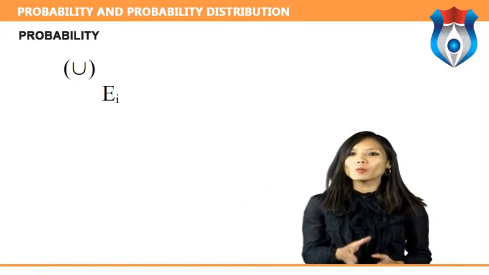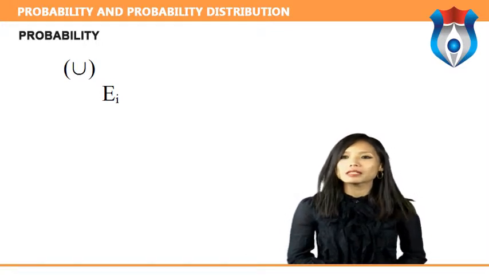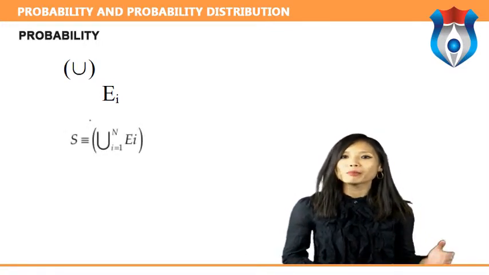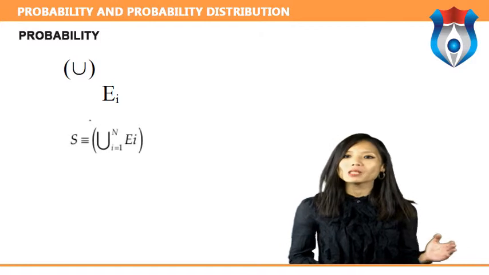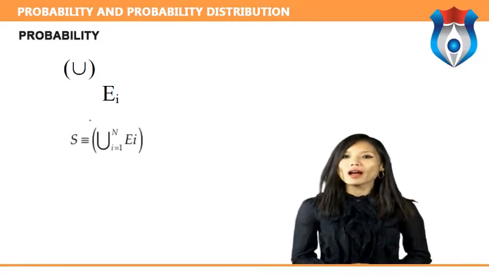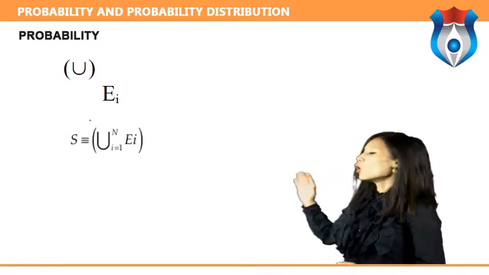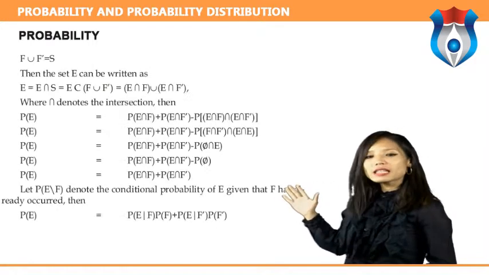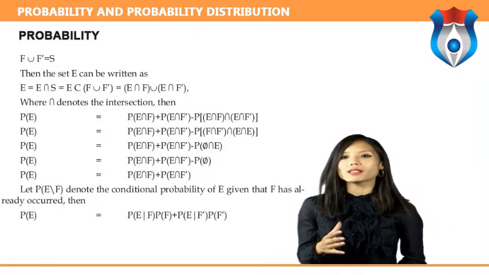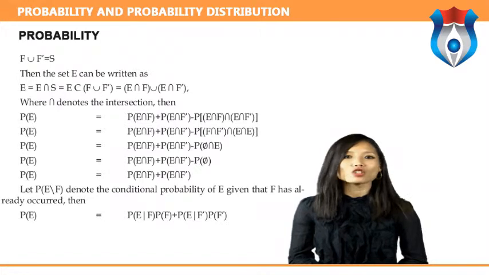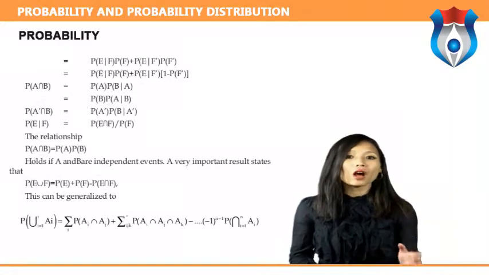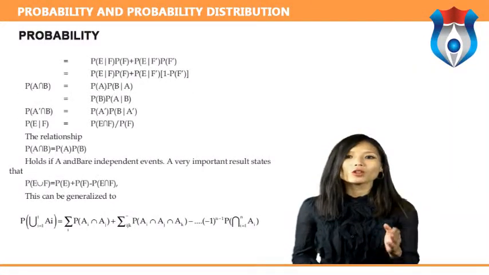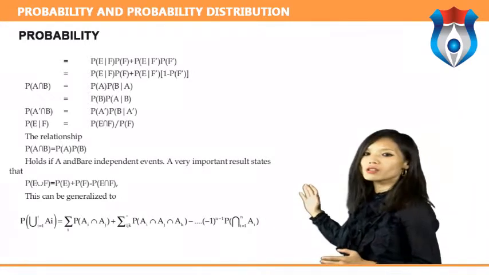Probabilities are defined to obey certain assumptions called the probability axioms. Let a sample space contain the union of all possible events E subscript i, so S is as shown on the screen. Let E and F denote subsets of S. Further, let F' (F prime) be the complement of F. Look at the screen to understand this.